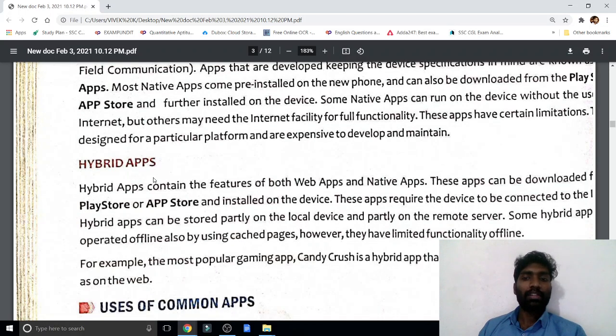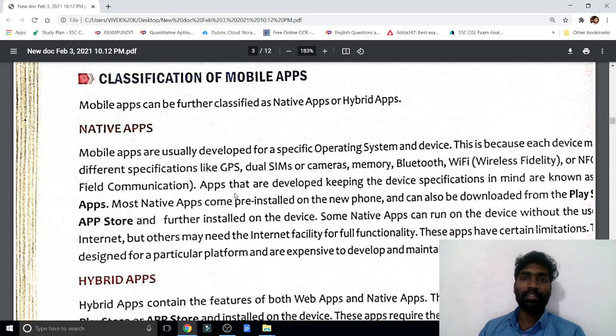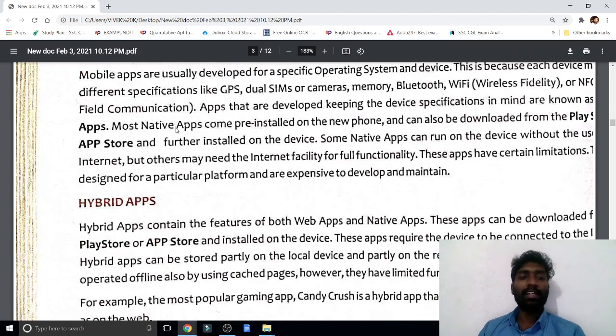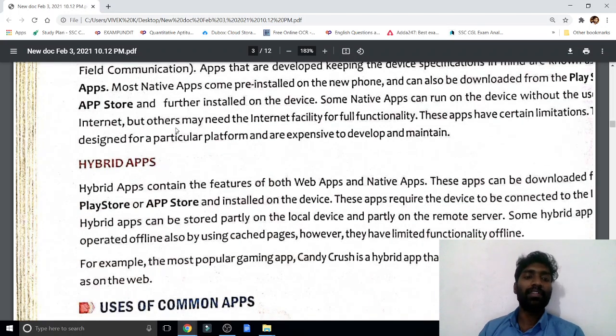Now, hybrid apps. In your mobile, Google Map is not there by default; you installed Google Map, which means that is a hybrid app, correct? Without an internet connection you cannot use Google Map, you cannot find your location, but here it is not like that. That is the difference between native and hybrid. Native is already there; hybrid, we want, we install.